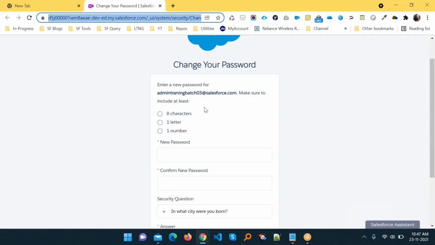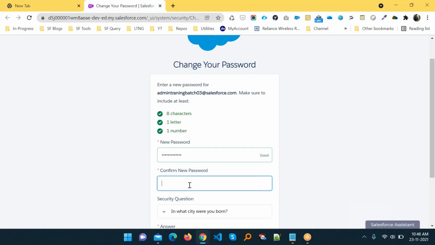It has some password policy, like 8 characters, 1 letter, 1 number. Enter the password, let me add this one. You can create your own, because it is for practice and assignment purposes as well.